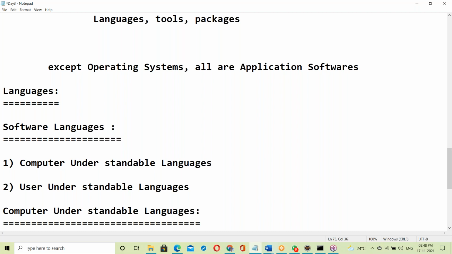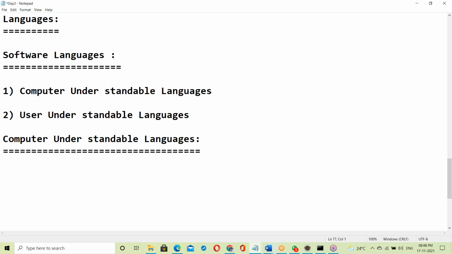That depends on your computer. Computer understandable language: generation of computers. How many generations of computers are there? Yes, even this we are discussing. Five generations. Even this I'm explaining here. Totally five generations.